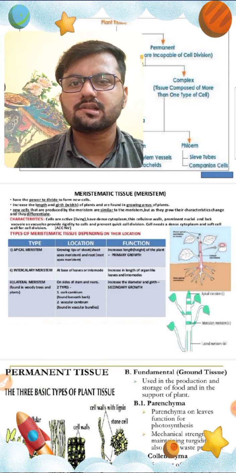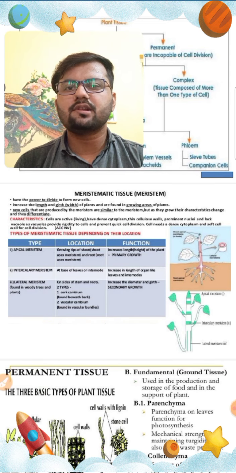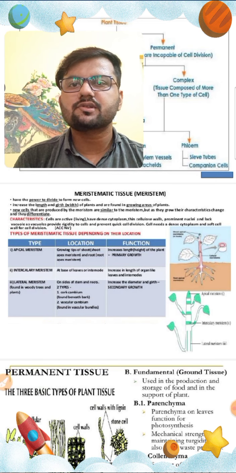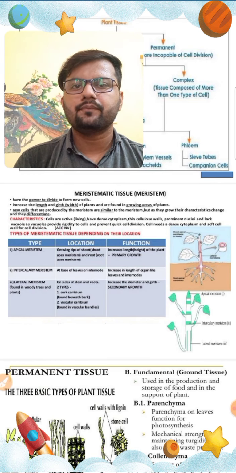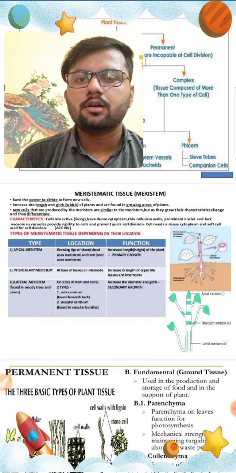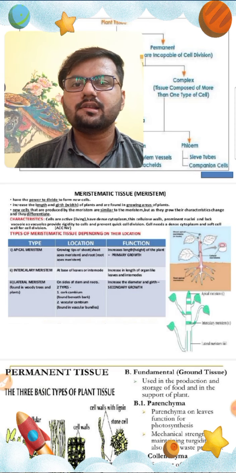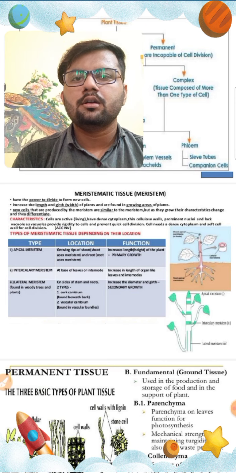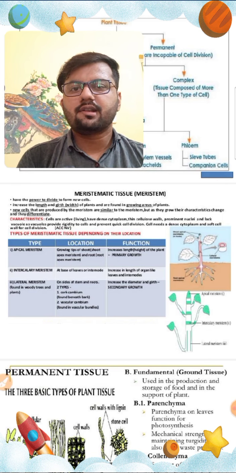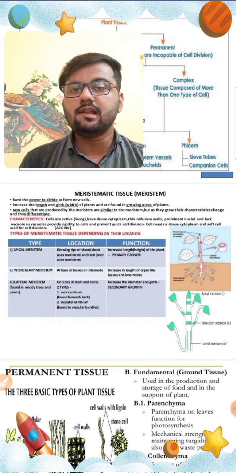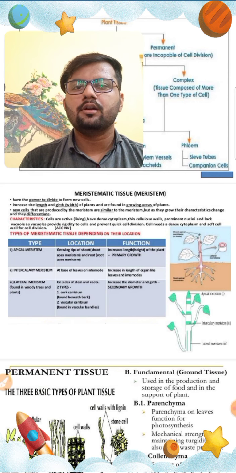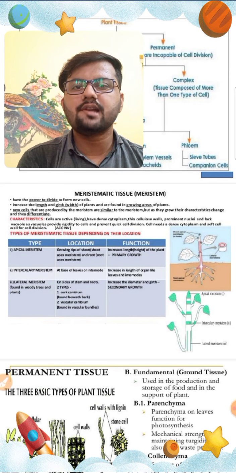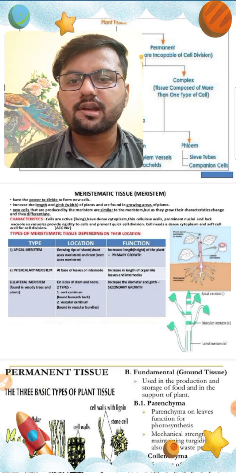What is totipotency? Means if a simple type of tissue can change its shape, size, number, etc., that phenomenon is known as totipotency. And what is a totipotent cell? The cell which has the ability to change into any shape, size, and number is known as a totipotent cell.